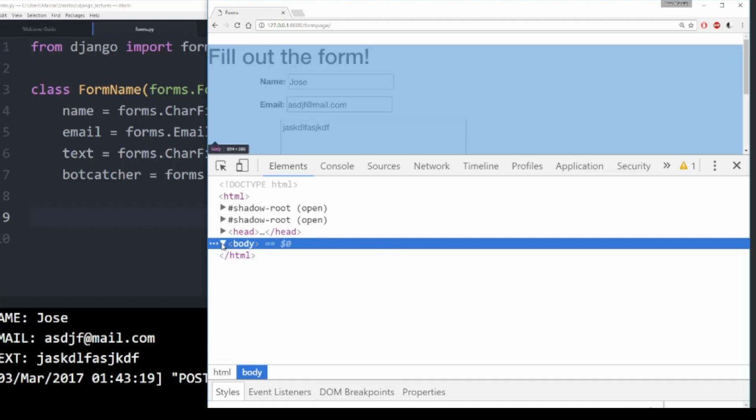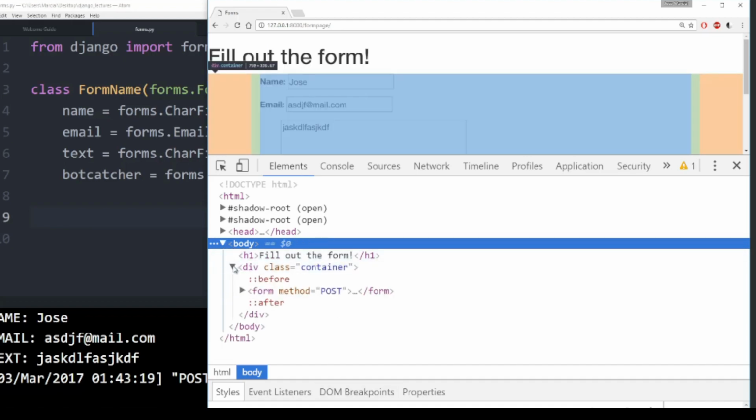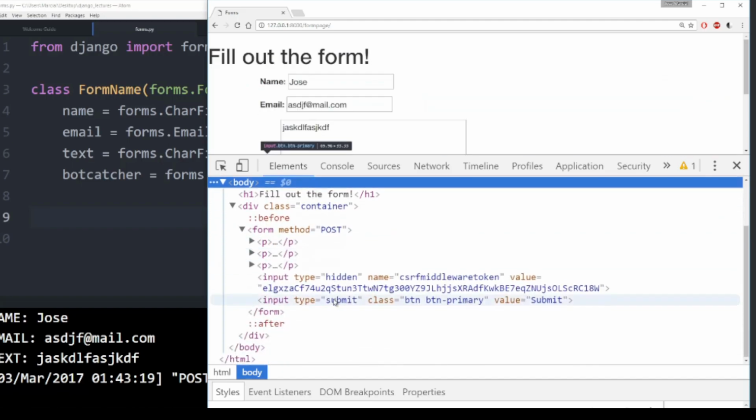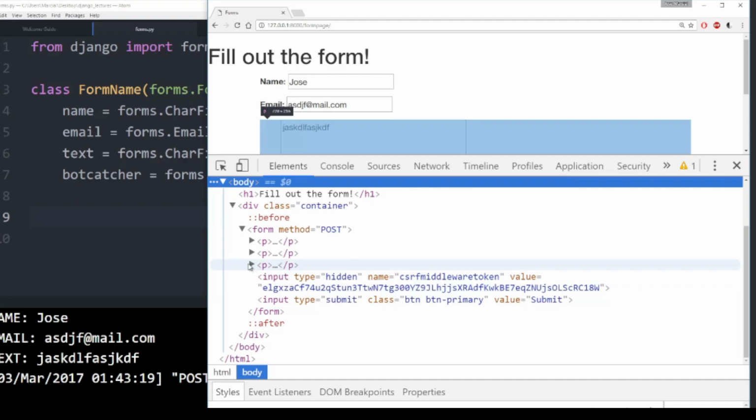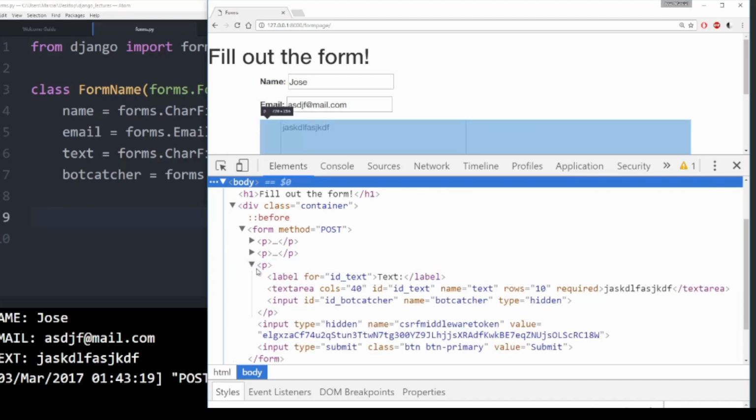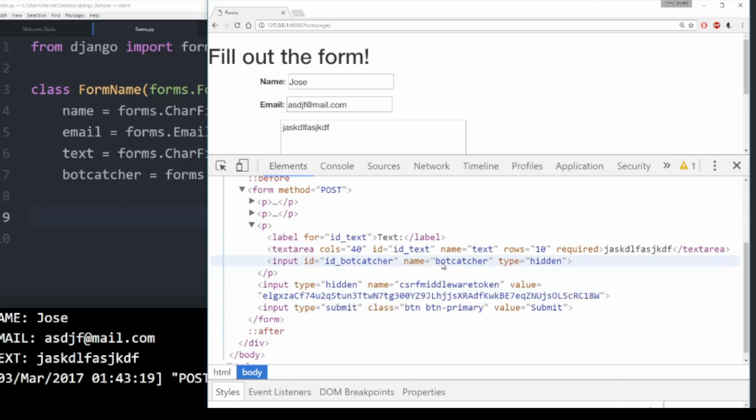I expand the body, it says fill out the form, and here I expand the form and I see not just my token, but if I expand this, I also see this bot catcher input.